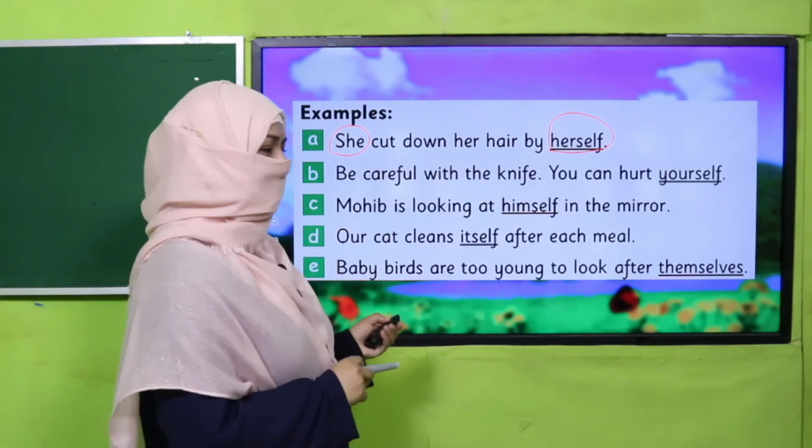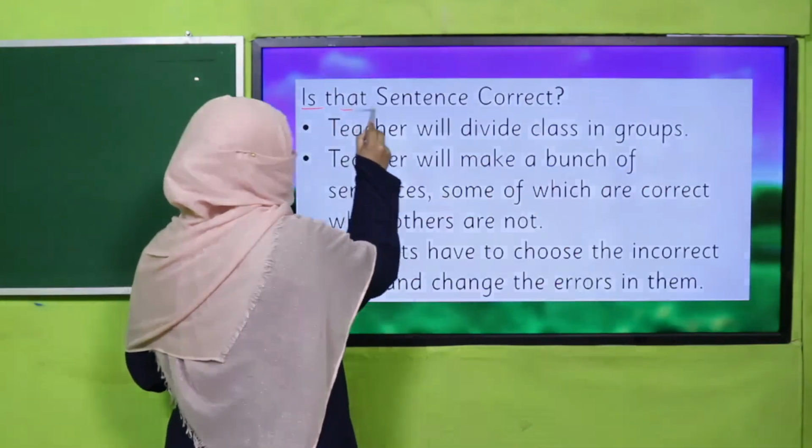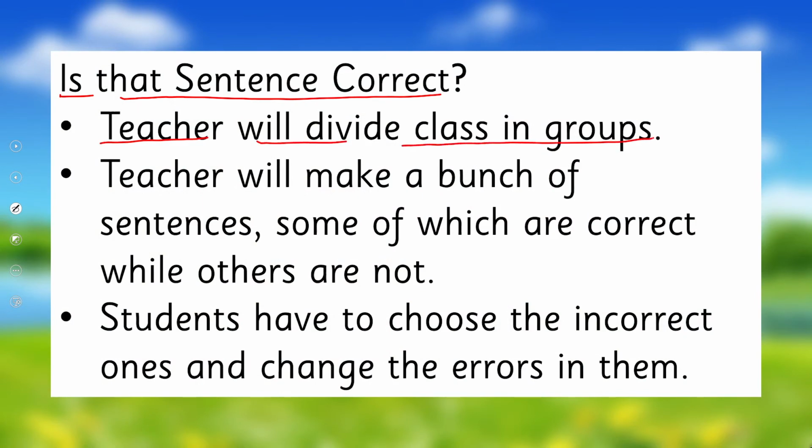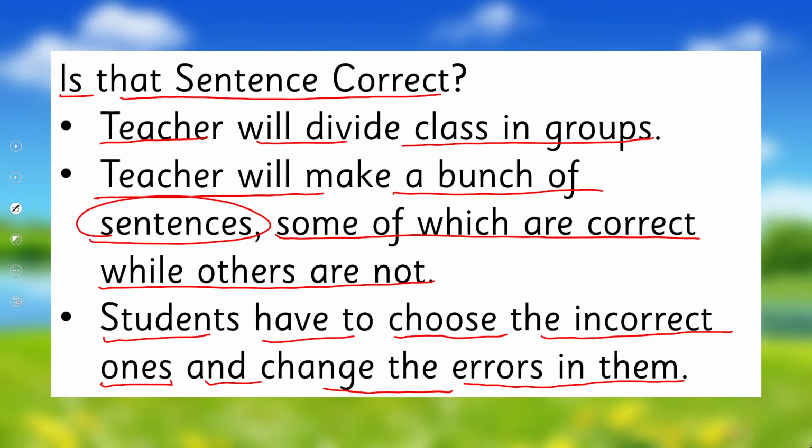Okay, let's check it through an activity. And what the activity is: your teacher will divide the class in groups and the teacher will make a bunch of sentences. Okay, and what is the trick here? Some of which are correct and others will be incorrect. Students have to choose the incorrect ones and change the errors in them. Okay, so you have to correct the mistakes. So teacher, you are going to be smart, make it a tricky game, and every student will participate in the group. Okay, so pause the video, enjoy this beautiful activity, and then come back.